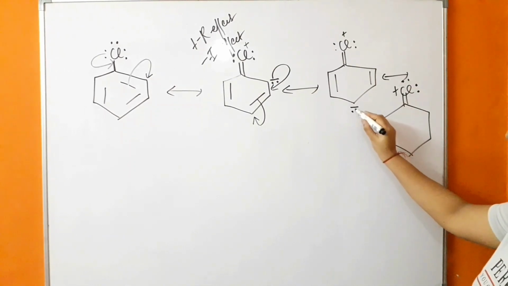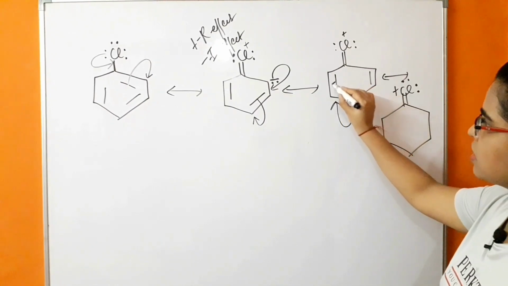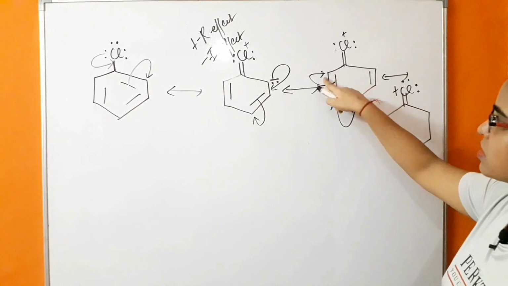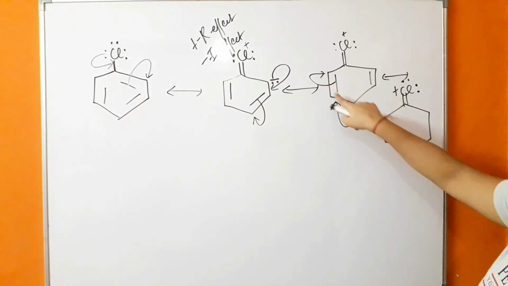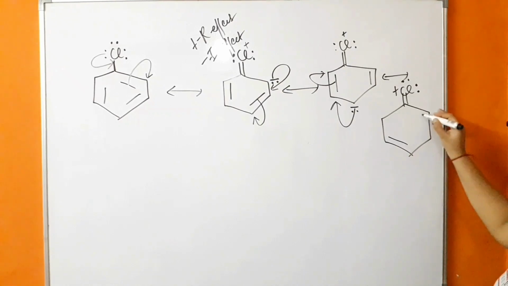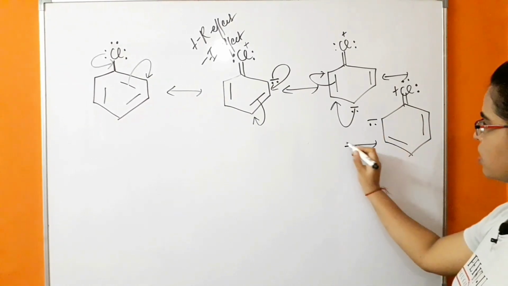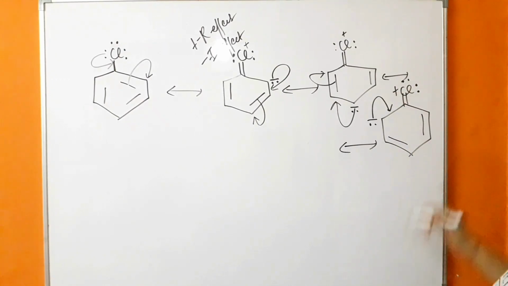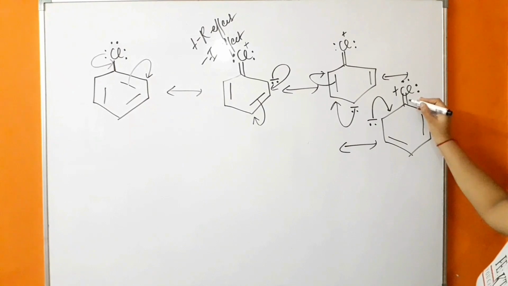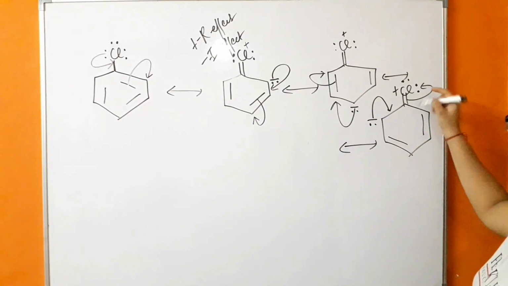So what is happening? This negative charge will be shifting to this position, and this pi bond will shift to this carbon to form a negative charge, and this negative charge will form a pi bond at this position. So next canonical structure. This negative charge will be shifted to this position, and this pi bond of the carbon and chlorine will again move towards the chlorine.